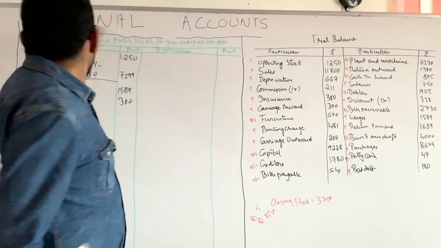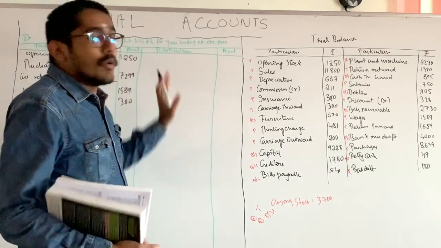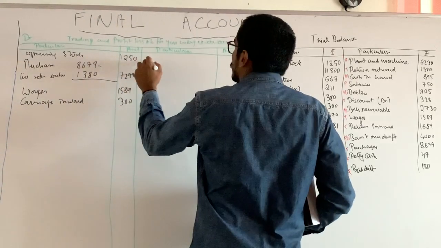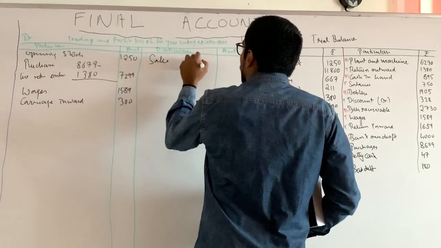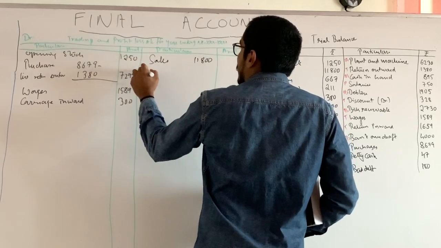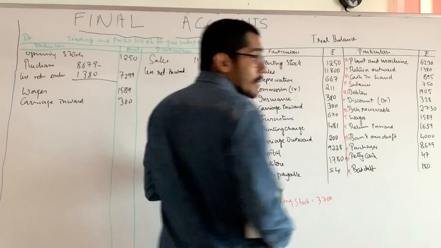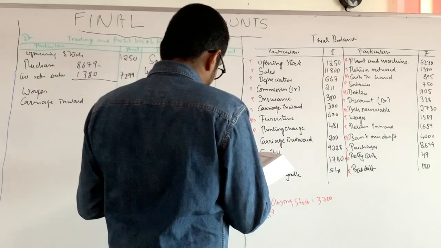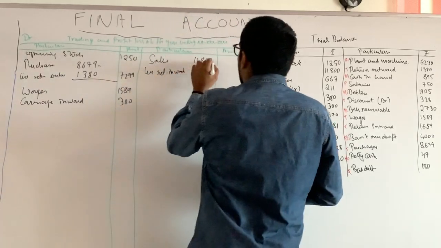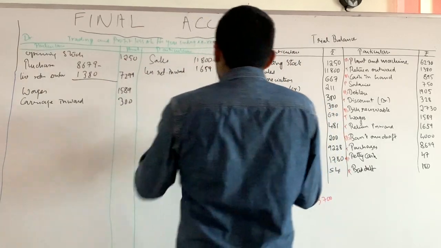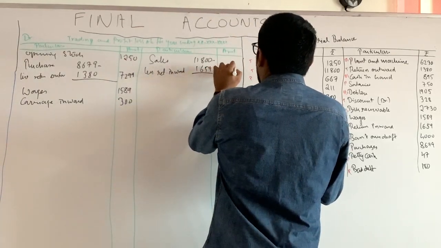And coming to the credit side of the trading account, sales, right? Sales less returns. What is the sales? 11,800. Sales 11,800 less return inward. Return inward means sales returns, right? What is the return inward? 1659. Minus 1659, that comes to 10,141.